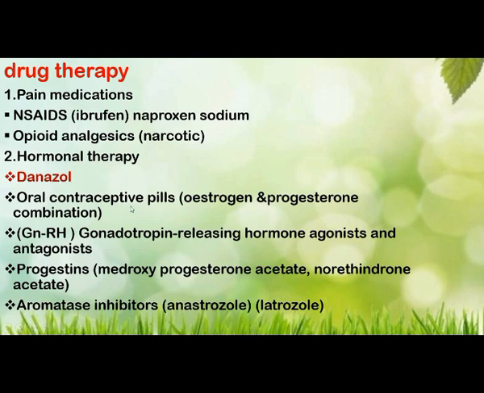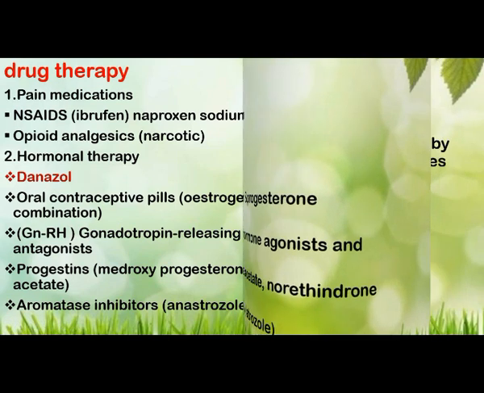Then oral contraceptive pills, that is estrogen and progesterone combination, gonadotropin releasing hormone agonists and antagonists can be provided, progestins can be given, and aromatase inhibitors, that is anastrozole and letrozole. So these are the drugs of choice, that is pain medications and hormonal therapy. Do not forget, danazol is the main drug of choice for endometriosis.